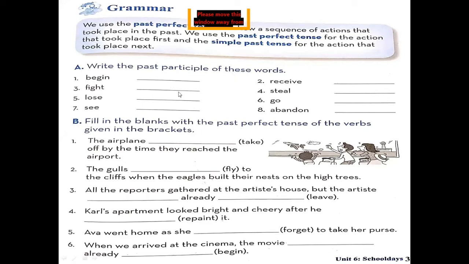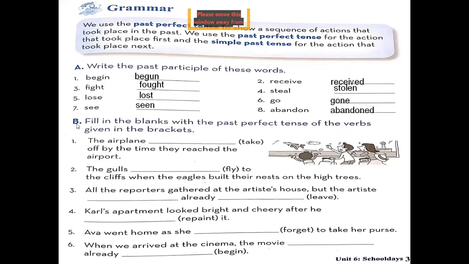Now you have to write the past participles, meaning the verb third form, of these words. What is the verb third form? Begin becomes begun. Receive becomes received. Fight becomes fought, steal becomes stolen, lose becomes lost, go becomes gone, see becomes seen.